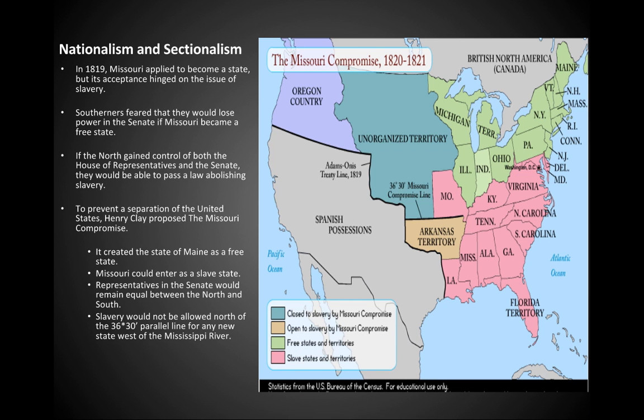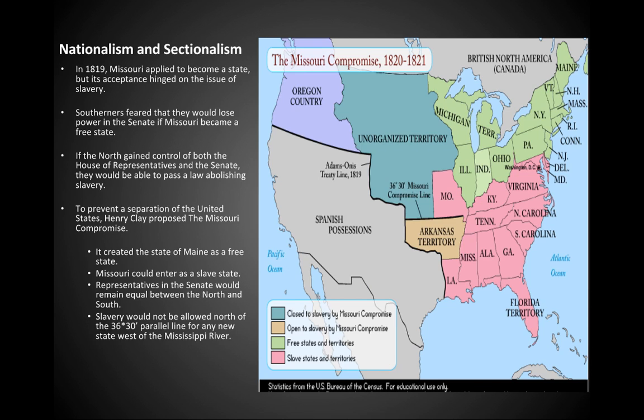But in 1819, Missouri applied to become a state, but its acceptance hinged on the issue of slavery. Southerners feared that they would lose power in the Senate if Missouri became a free state. If the North gained control of both the House of Representatives and the Senate, they would be able to pass a law abolishing slavery. To prevent a separation of the United States, Henry Clay proposed the Missouri Compromise.